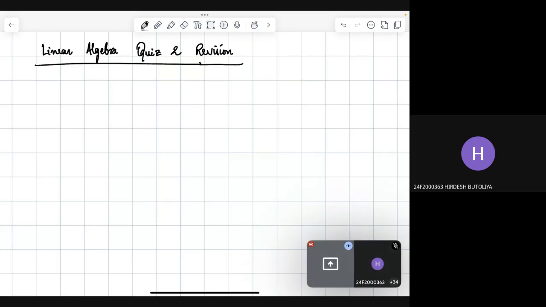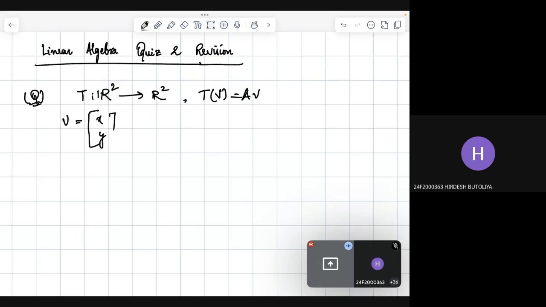So, I'll start with the problems. Consider a transformation from R2 to R2, which is defined as T(V) = AV, where V is the vector (x, y) and A is the matrix 1, 2, 2, 1.